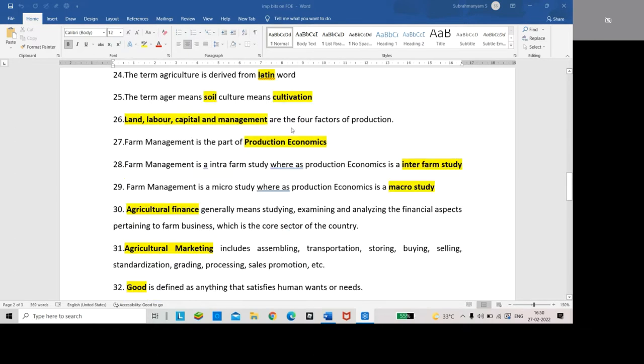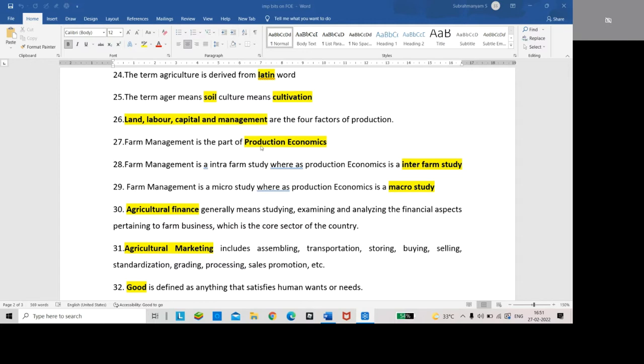In economics, four factors of production are there. Those are very important ones. Those are land, labor, capital, and management. Management is also called organization.